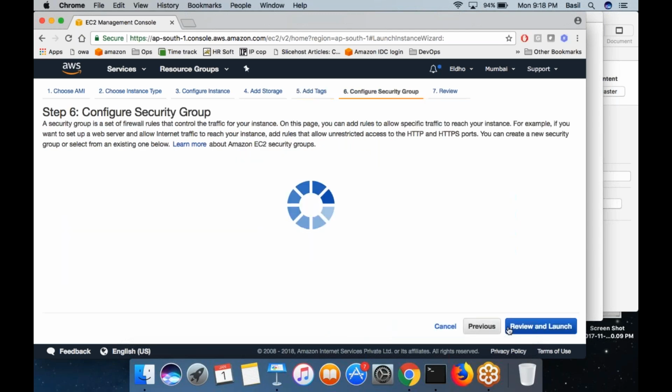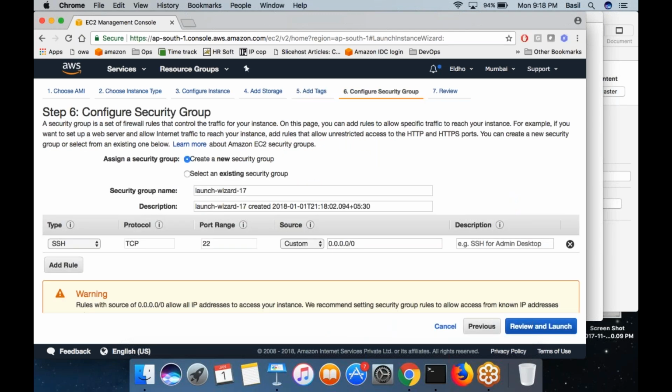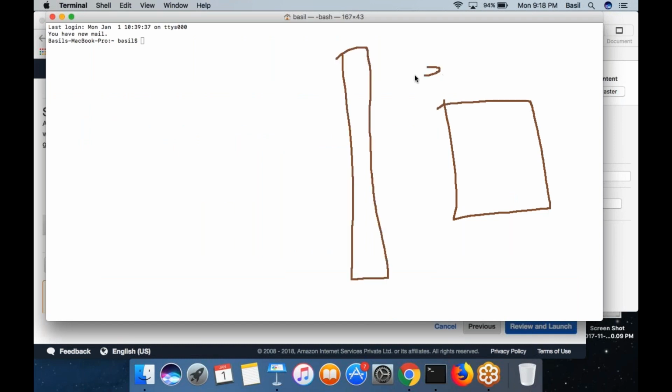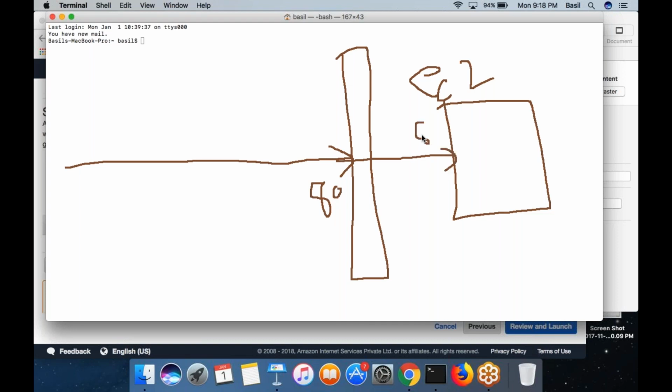Then click on next. Security group, probably this is something we already have discussed. For any EC2 machine in AWS, there exists a security group that sits in front of your EC2 machine. This security group will block any connection coming to your EC2 machine. Let's say somebody is browsing over HTTP to the IP address of your machine. The request is trying to hit port 80 on the machine, but the security group will block it. First, you need to open port 80 in the security group. Then only can you connect to port 80 on the EC2 machine.